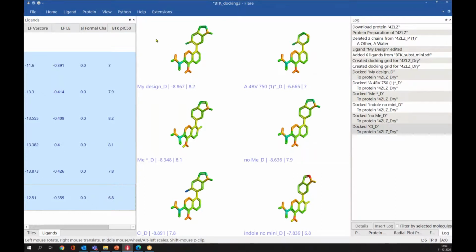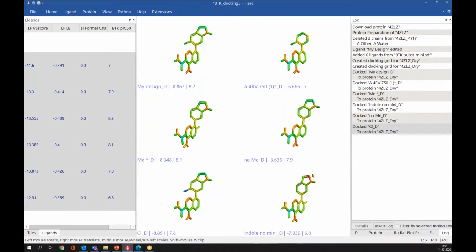And this is our modified ligand. We have got a higher docking score, and it is correlating well with the activity, so we have got higher activity for this ligand. If you see this indole ring, this red color means it is contributing poorly to the docking score. So we have got lower score, lower activity.